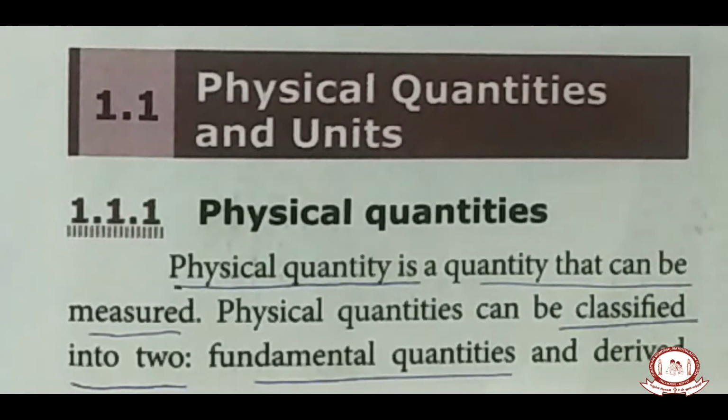Okay, children? What is the meaning of physical quantities? That can be measured. The things which can be measured are said to be physical quantities. There are two kinds of quantities in measuring. What are they? Fundamental quantities and derived quantities.